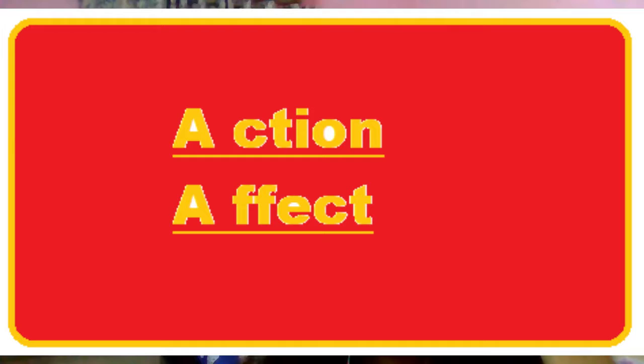Now how to remember these two words? How to remember which is noun and which is verb? Please remember it in this way. A for action and E for effect. And A comes before E. So firstly action will take place and then its result will come. So action is affect and result is effect.